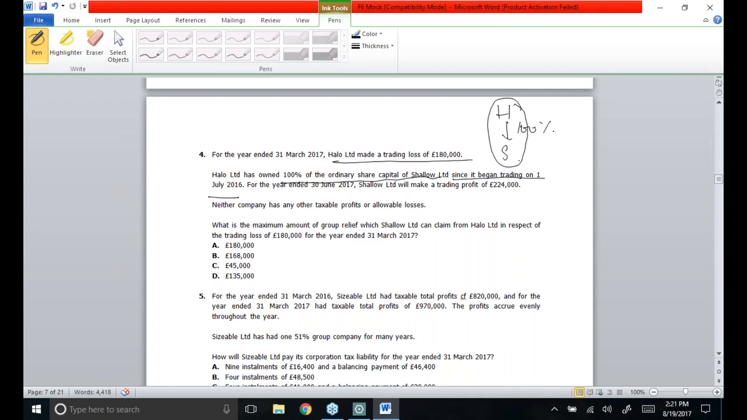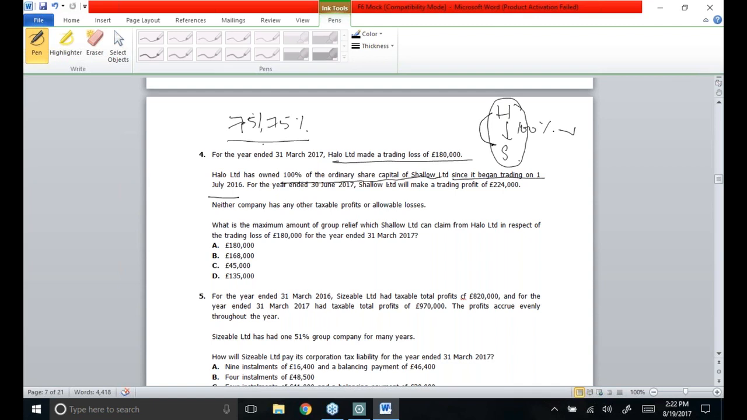Plus they can also exchange losses with each other, because as far as group relief is concerned, the 75-75 structure has to be met. And as we could see, Harlow has got 100% shareholding in Shallow, which means the 75% shareholding exists. Plus they have a direct shareholding in Shallow, so the indirect rule does not have to be applied. So we can say that 75-75 group relief will also be available in this case. Okay, continue with the question.